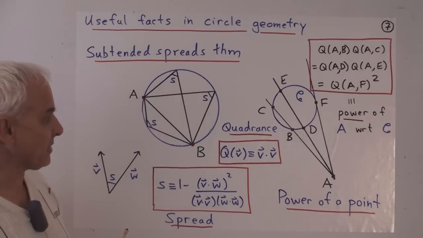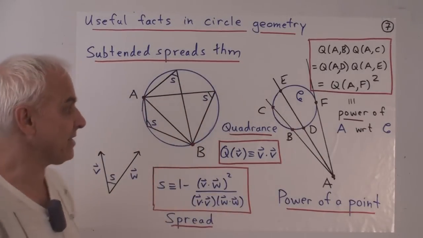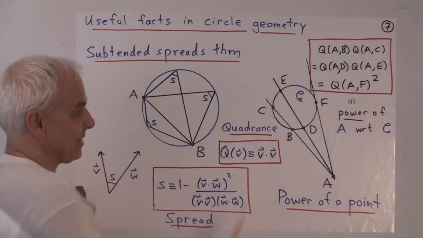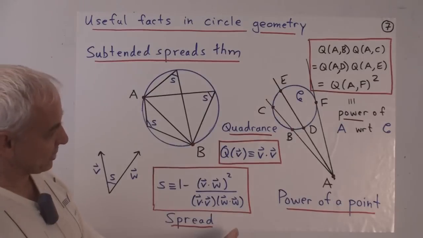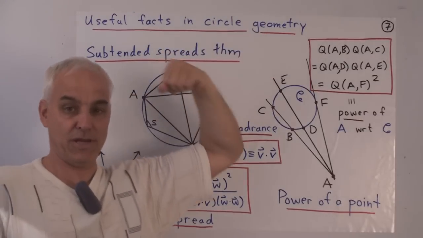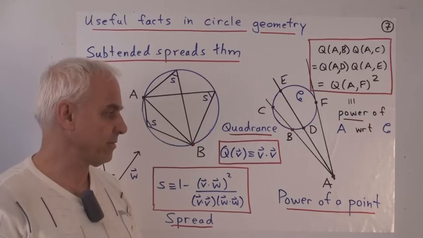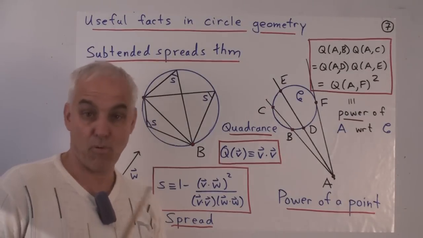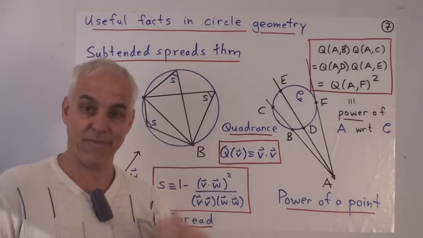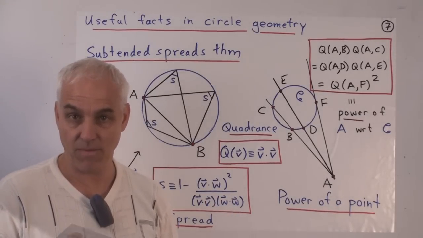And then it turns out that if you have two circles like this one and this one, there is a radical axis, which is a line defined by those points whose powers to the two circles are equal. Okay, so those are some important aspects of circle geometry that figure in some of the solutions to Apollonius' problems.